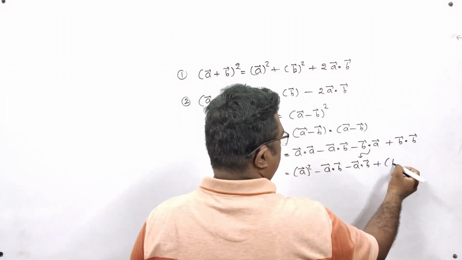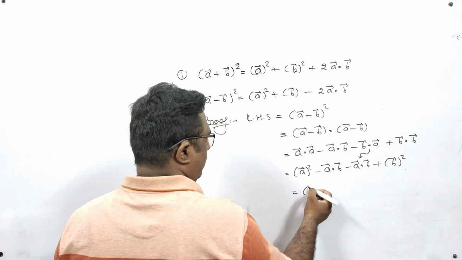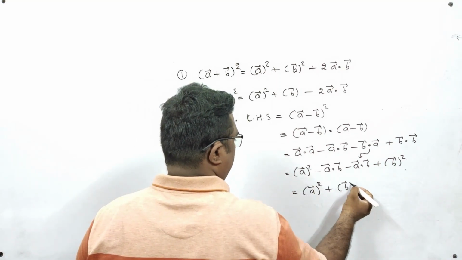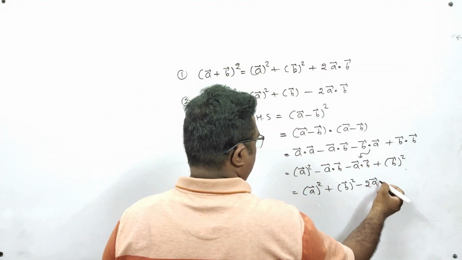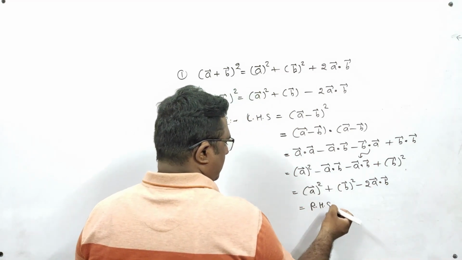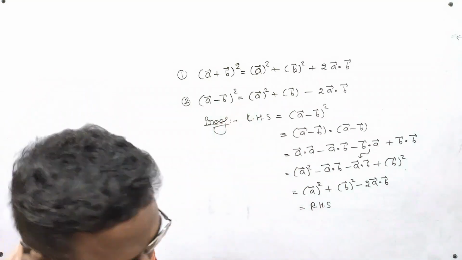And I can write B dot B as B vector whole square. Finally, A vector whole square plus B vector whole square, and this will become minus 2 A dot B. So by this we come to the end of the proof of this formula. In the same way you can do the proof of the first one.